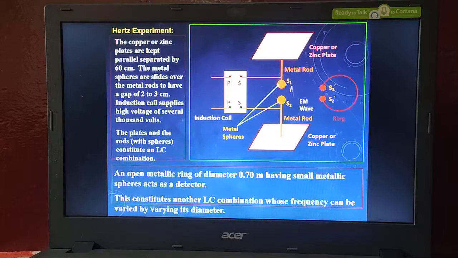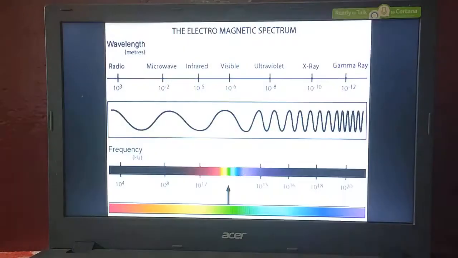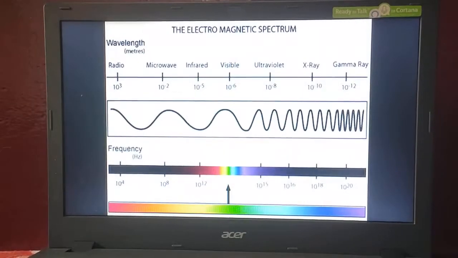Once we get to know the concept of electromagnetic waves, we should know what is the meaning of electromagnetic spectrum. Spectrum means a range. The range of electromagnetic waves is called the spectrum. In this concept we have different electromagnetic waves.